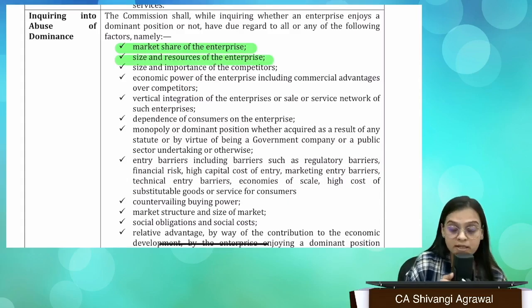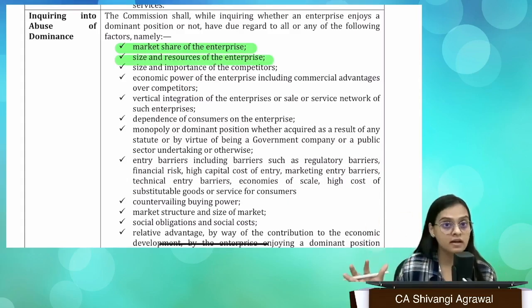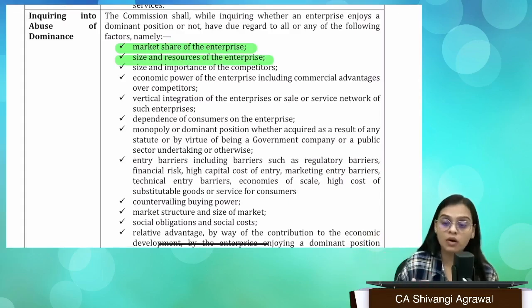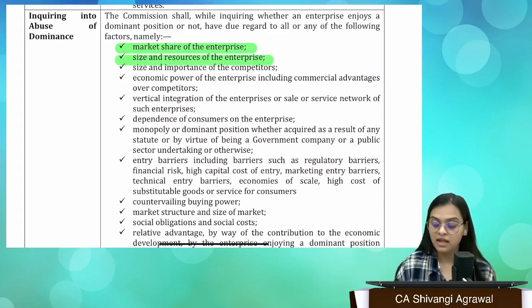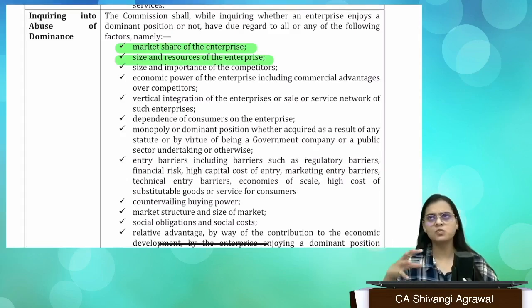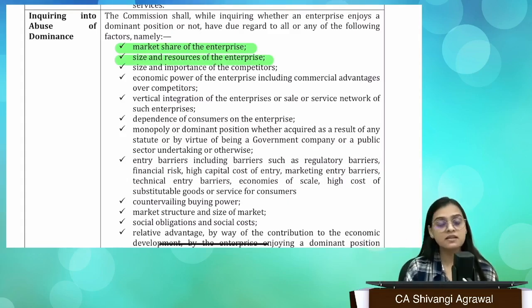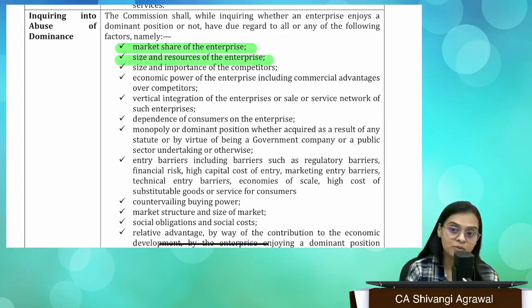So when we want to determine whether somebody is enjoying the dominant position or not, we need to look at certain factors. Now you tell me, by your practical experience or by your surroundings, whatever you have seen and known, if you're going to a new place and you have absolutely no idea about the accommodation over there, about the hotels that might be available, forget the flights. That is something that can be done from the official website also. Forget the 7-star, 5-star hotels also. But in general, if you want to book an accommodation at a new city somewhere, what will you do?